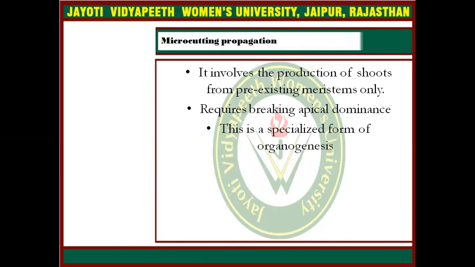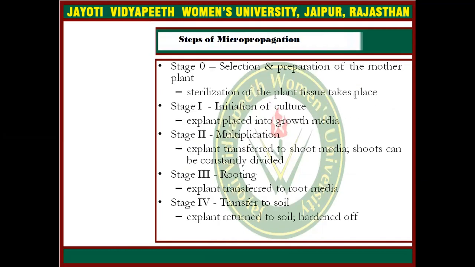Microcutting propagation involves the production of shoots from pre-existing meristems only, and it requires breaking apical dominance. This is a specialized form of organogenesis. These are the steps of micropropagation which I have explained in my previous session.